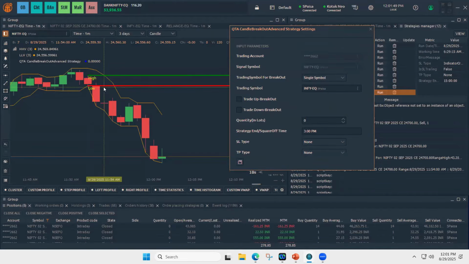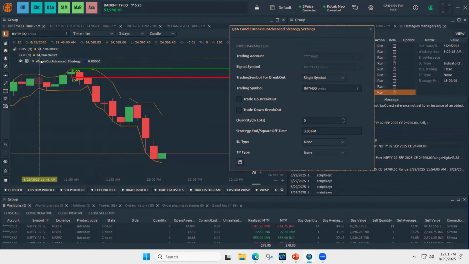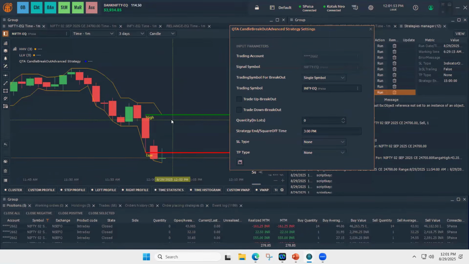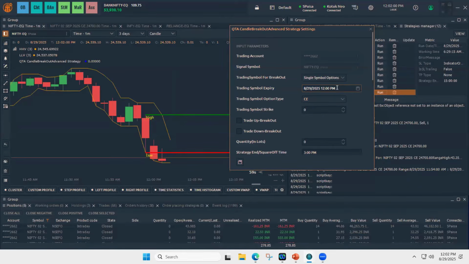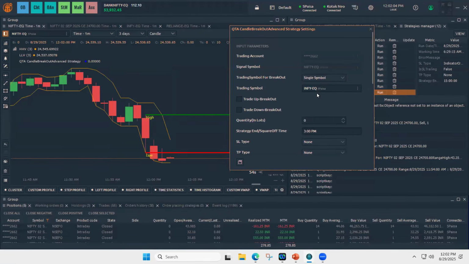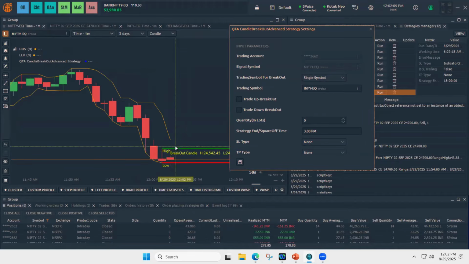It is not necessarily that when you choose Nifty, you want orders to be placed on options. It's not like that. We are offering 4 options: single symbol, where you can select any symbol. That means if price breaks this candle of Nifty, orders will be placed on the Infy chart, whichever symbol you select.